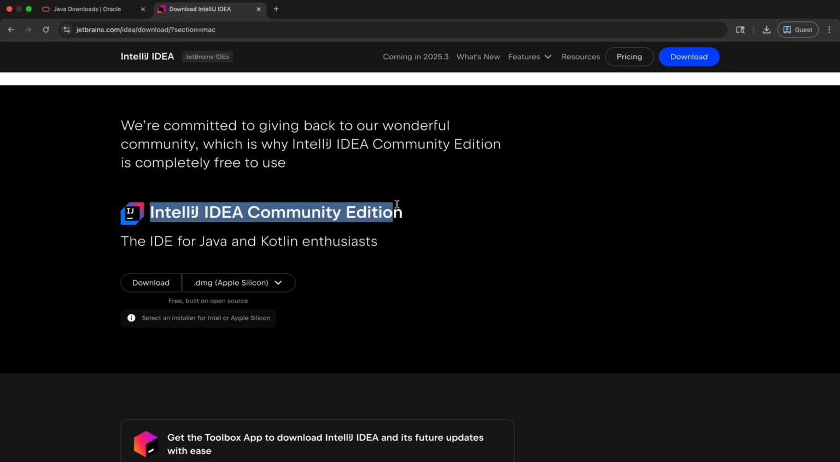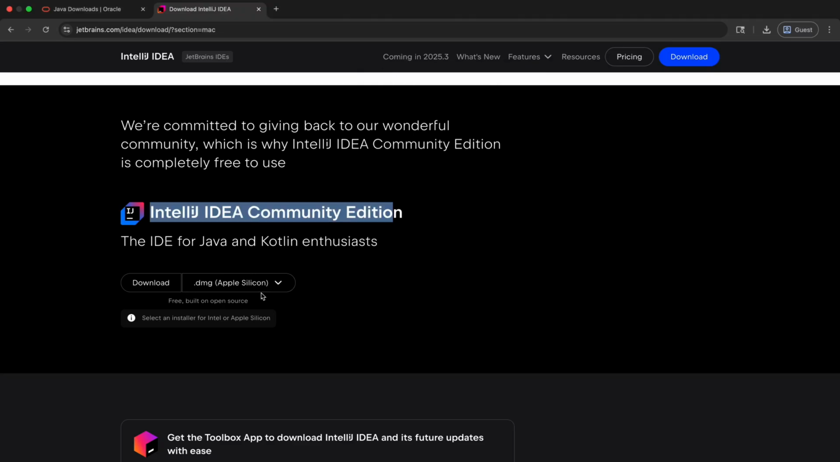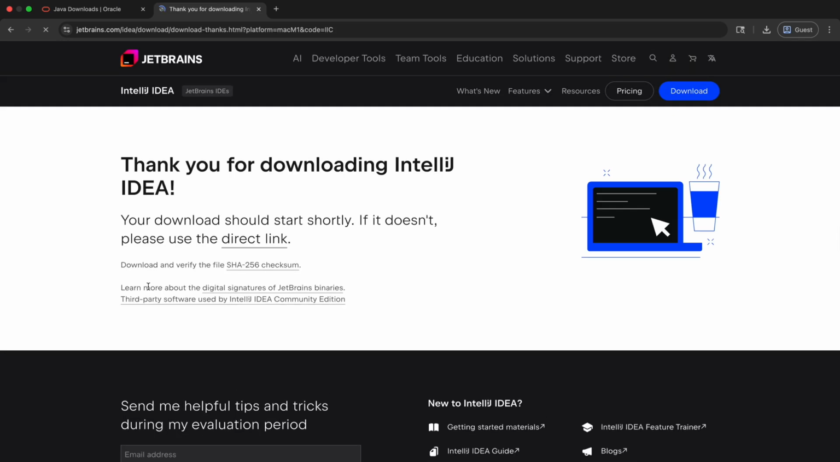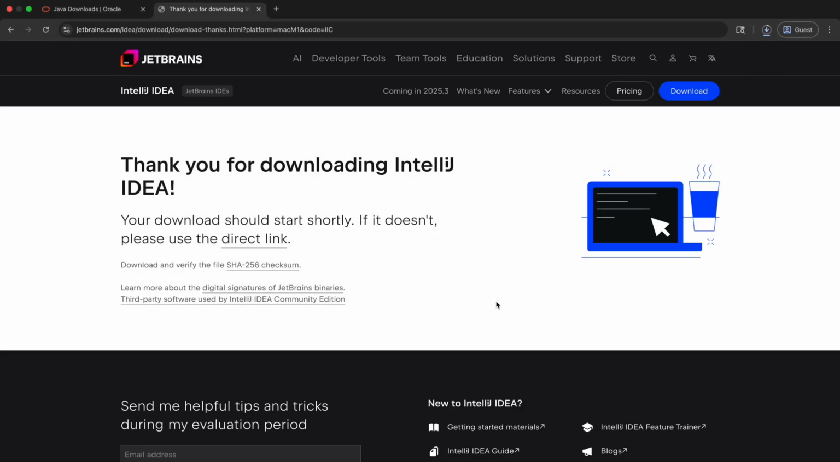This website automatically detects your operating system, which is Apple in my case. Even for the version, it gives you a hint on which you should use. Again, to identify your chip version, you can hit the Apple logo and hit About This Mac. In my case, it is M1, so I will select Apple Silicon and hit download. Once it is downloaded, follow the simple, straightforward installation process.